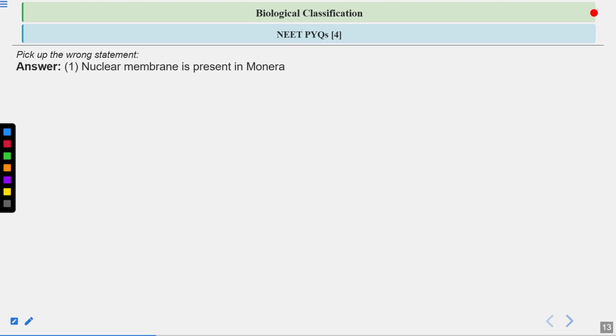The correct answer is option number 1. The nuclear membrane is present in Monera. This is actually a wrong statement. It is a false statement. So what is the reason for this? The members of Kingdom Monera, the Monerans, are unicellular prokaryotes. They are single-celled prokaryotes. And what are the features of the prokaryotes? They lack a true nucleus. The nuclear envelope or nuclear membrane is absent. Instead of a nucleus, they have a nucleoid.